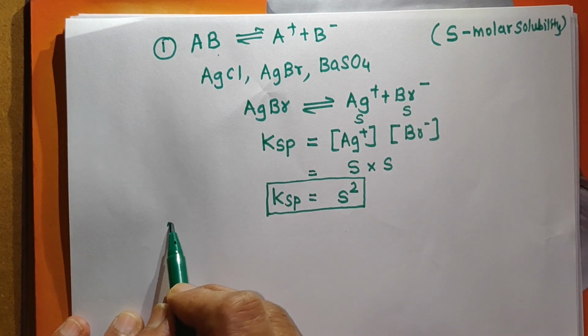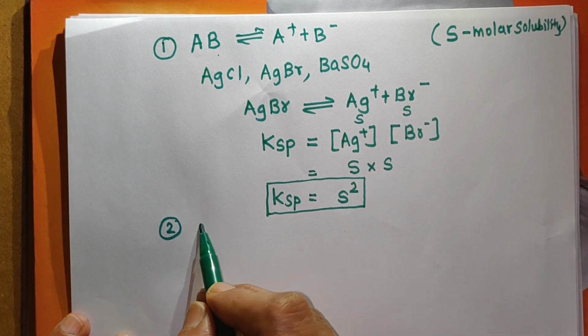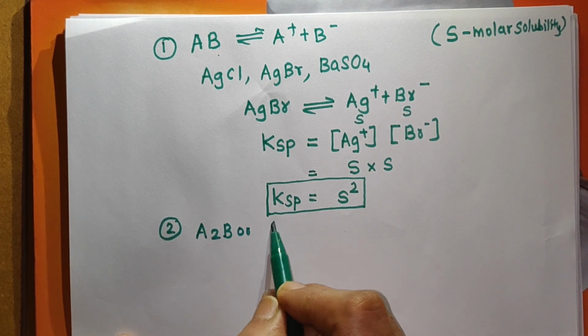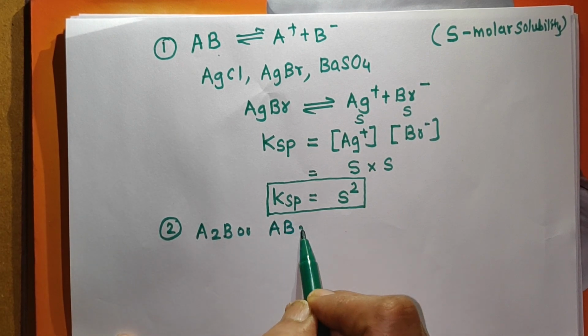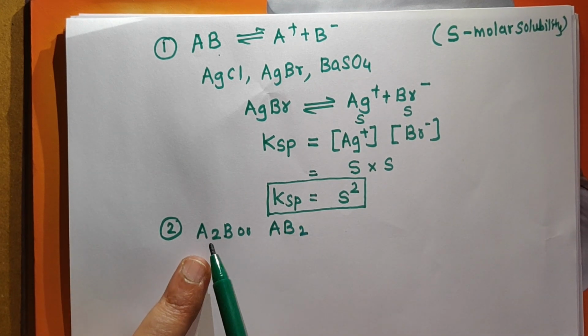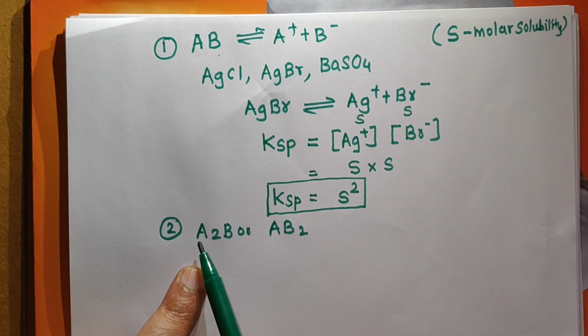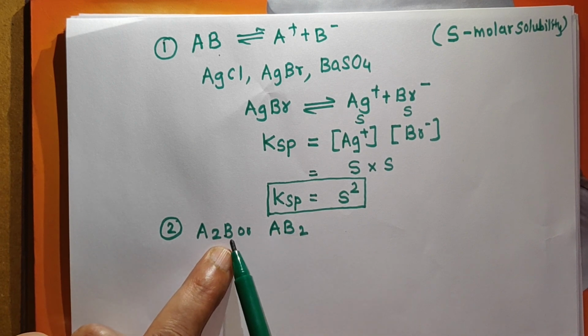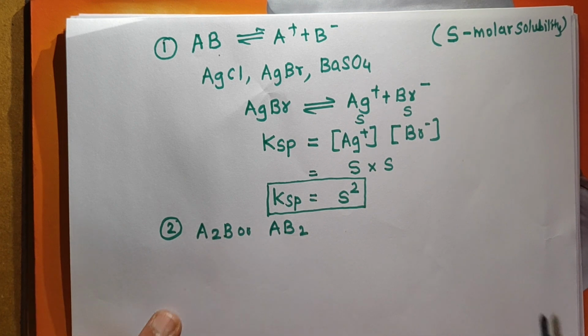Now the second type of salt, suppose we have a salt of the type A2B, or you can say AB2. What is an AB2 or A2B type of salt? It is one where the stoichiometric coefficient of the anion or cation is 2, and that of the other is 1.